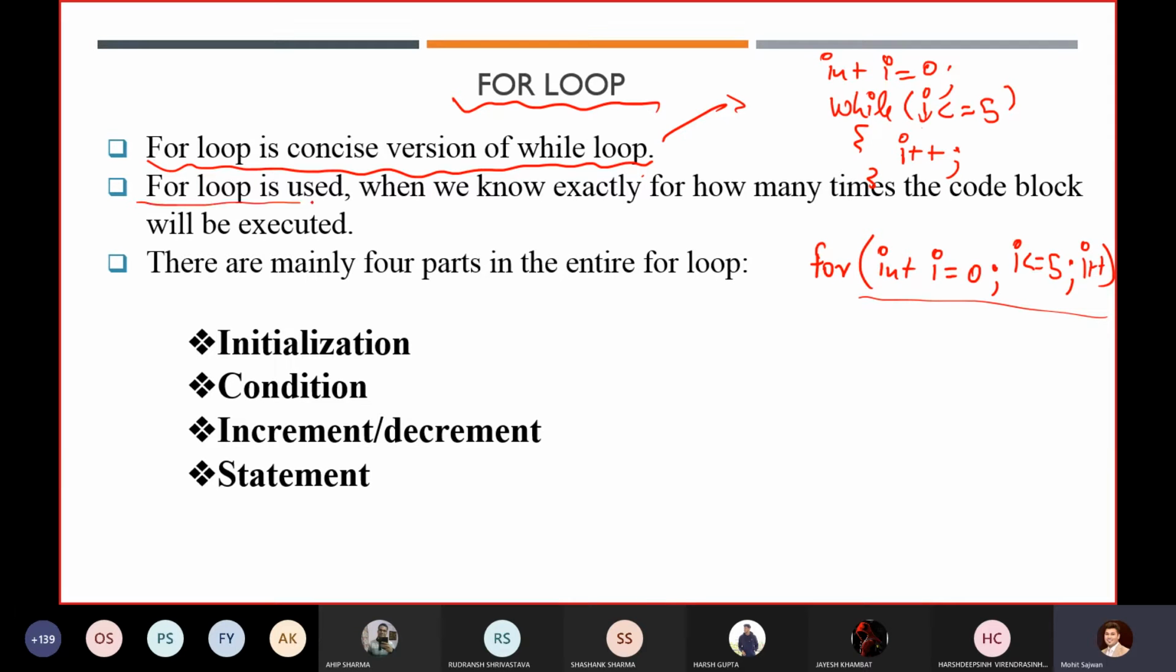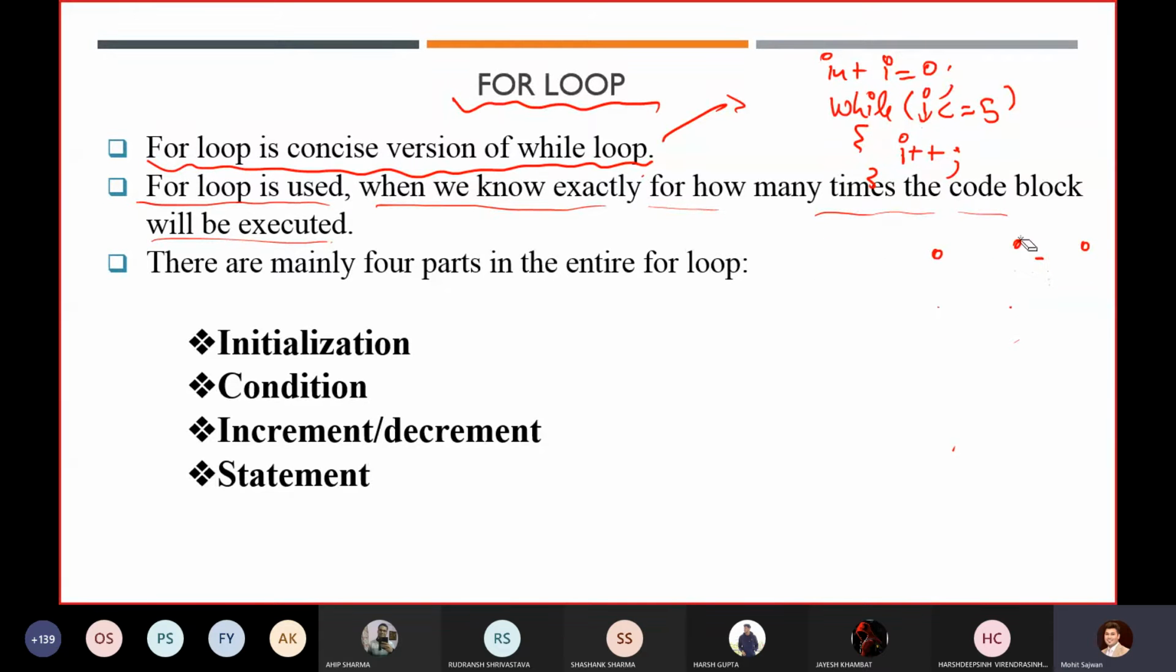So when do we use a for loop? Even though it's up to you, it's a programmer's choice whether to go for a for loop or a while loop, it is recommended when we know exactly how many times the code block will be executed. Like in this case, I know how many times this entire block will be executed: 6 times. That is why I will go for a for loop. Otherwise, I'm not saying you cannot use a while loop, you can, but it is recommended.